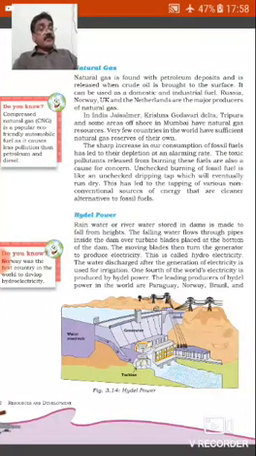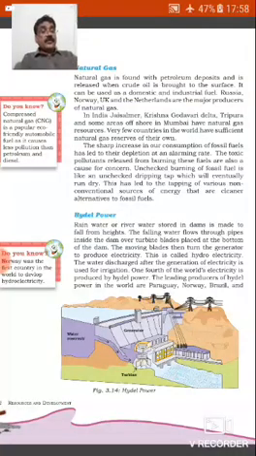Natural gas is found with petroleum deposits and is released when crude oil is brought to the surface. It can be used as a domestic and industrial fuel. Russia, Norway, UK, and Netherlands are the major producers of natural gas.